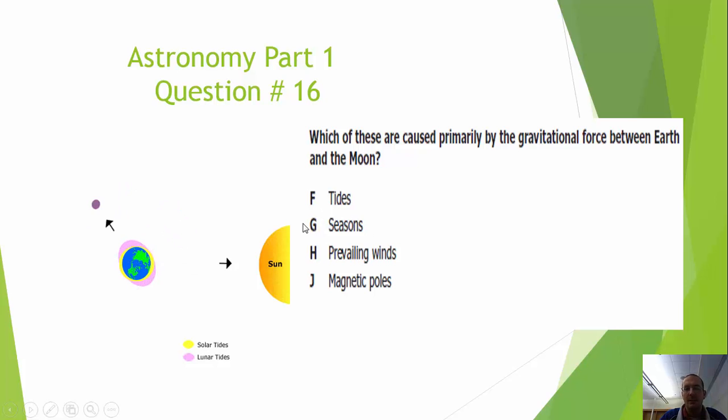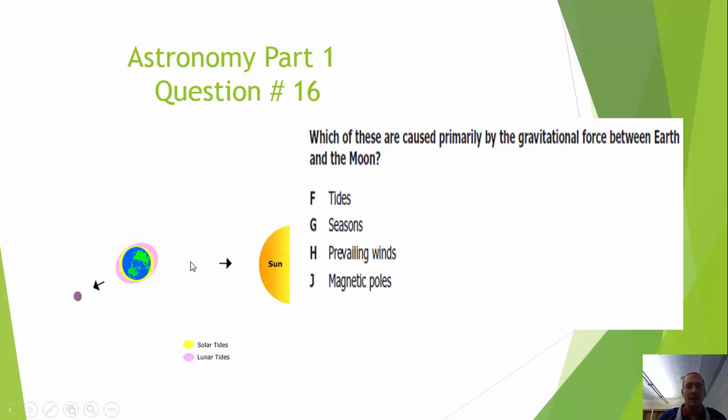Seasons. There's nothing in here that talks about the seasons. As we've talked about before, the tilt of the Earth's axis at 23.5 degrees is really responsible for the seasons. This deals with our direct versus our indirect. Our prevailing winds really have nothing to do with this, along with our magnetic pole. So the best two answers that we even need to think about are the tides and the seasons. And as we just talked about, the seasons only deal with the tilt of the Earth on its axis. So the best answer here is tides.